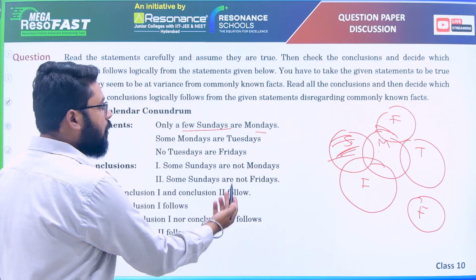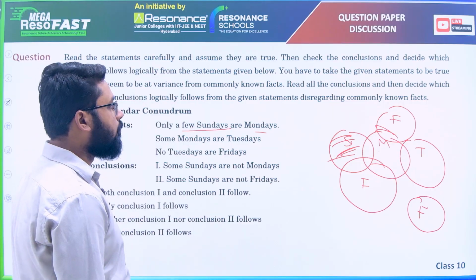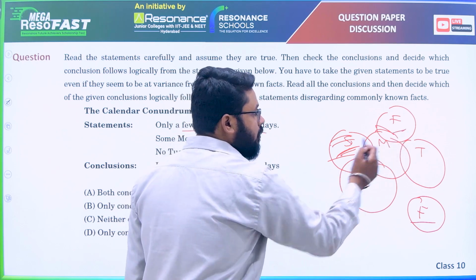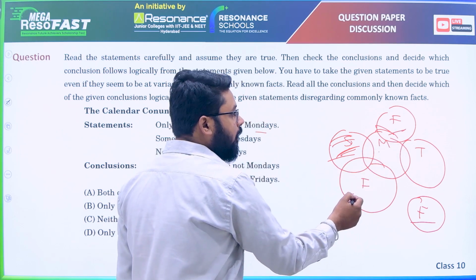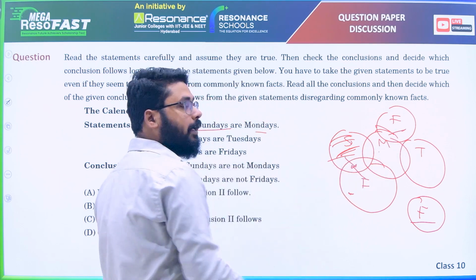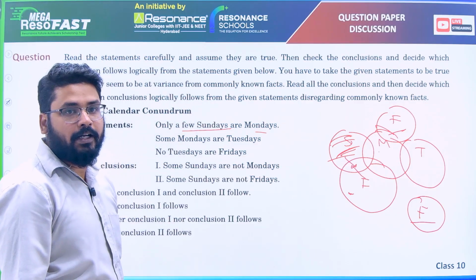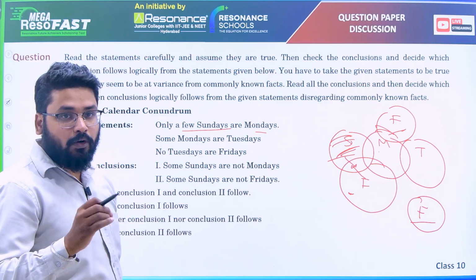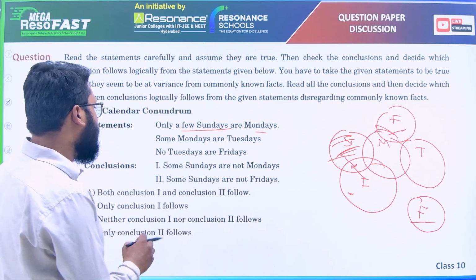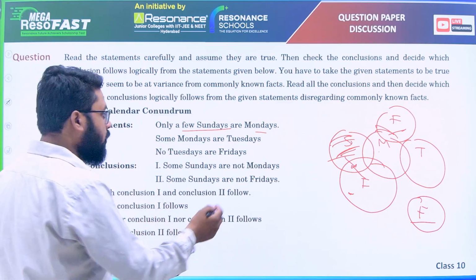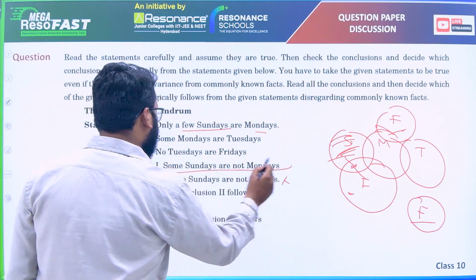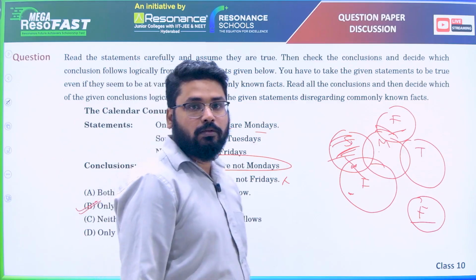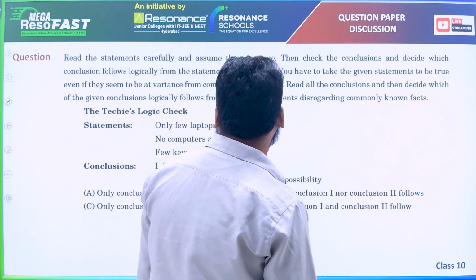Second says some Sundays are not Fridays. So in this case, if you see, Sundays are not Fridays. In this case also it is not there. But if you keep Friday here, then some Sundays are definitely Fridays. So we are not sure. One case is there. We are not getting a precise result. So second, it can be or cannot be. It's not true. Only the first statement is entirely true, which is option B. Only conclusion 1. Okay. Last.